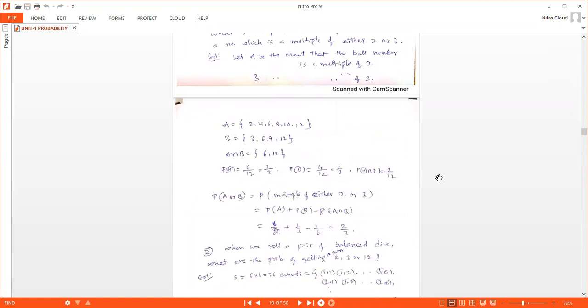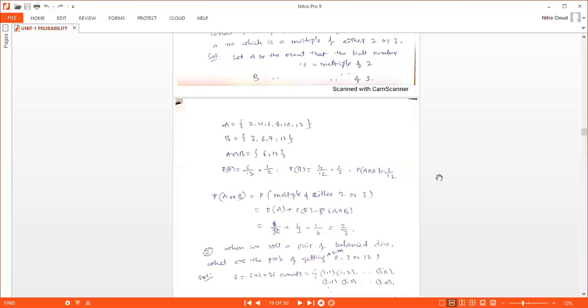And what you need to find is the probability of getting a multiple of either 2 or 3. We are taking two events A and B, that is multiple of 2 and 3 as A and B. So you need to calculate probability of A or B, that is equal to probability of A union B. Here these two events A and B are not mutually exclusive events, because in the intersection you have common elements 6 and 12, right?